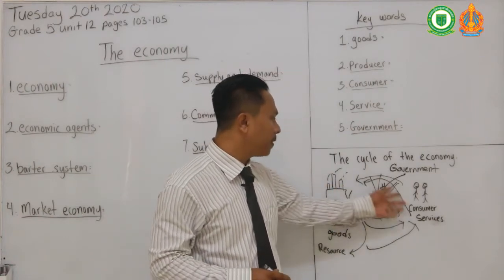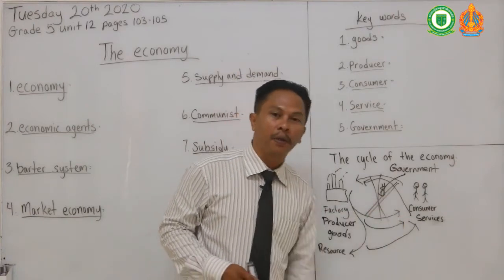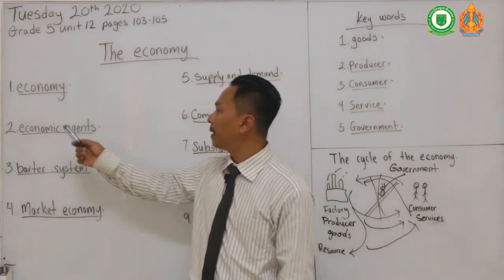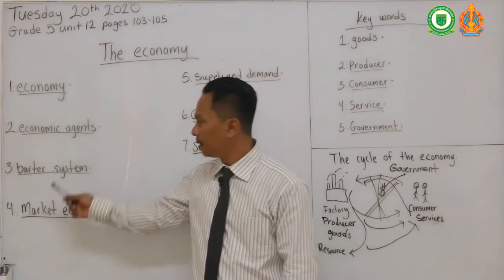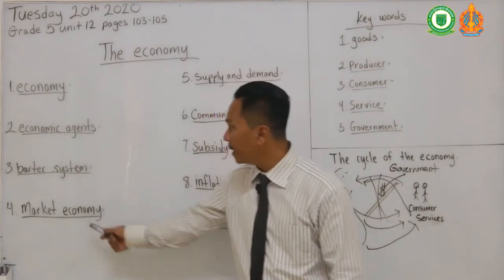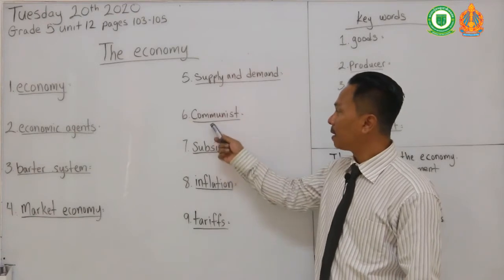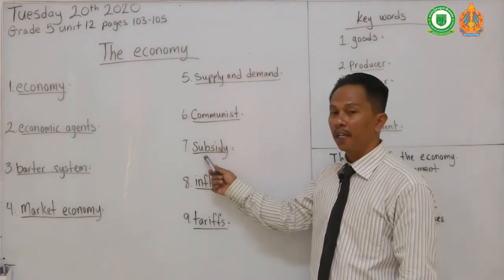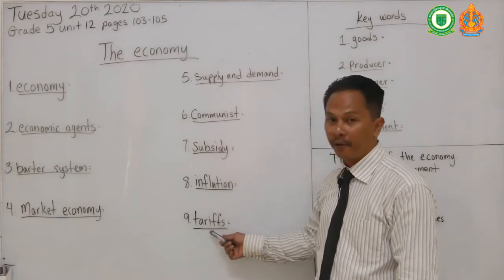So that's just a brief understanding of some of these words right here. But in this chapter, we are going to be learning about economic agents, barter system, market economy, supply and demand, communists, subsidy, inflation, and tariffs.